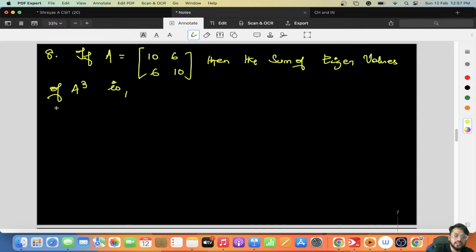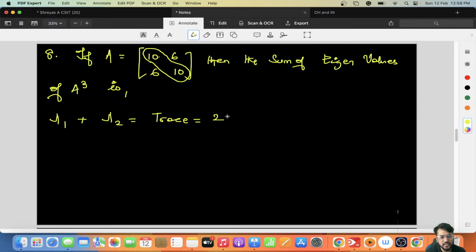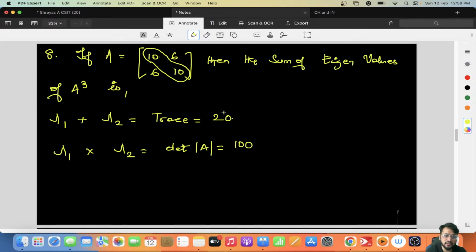You know the sum of eigenvalues of a matrix, that is lambda 1 plus lambda 2, is nothing but the trace of the matrix. What is 10 plus 10? It is equal to 20. And the product of eigenvalues of a matrix is nothing but the determinant of the matrix. So the determinant is 10 into 10, 100, minus 6 into 6, 36, this becomes 64.